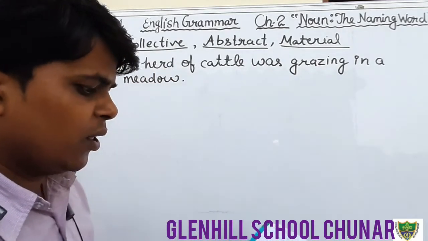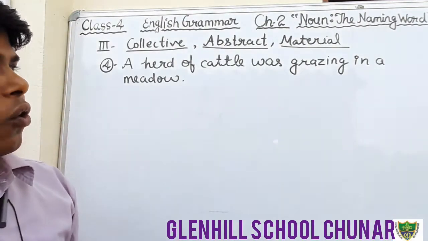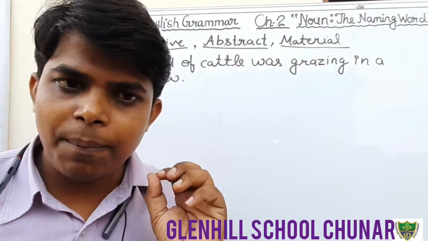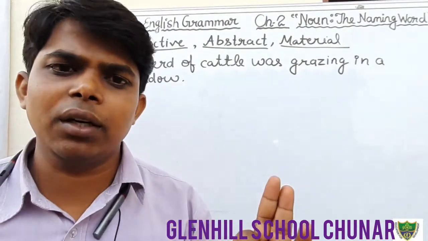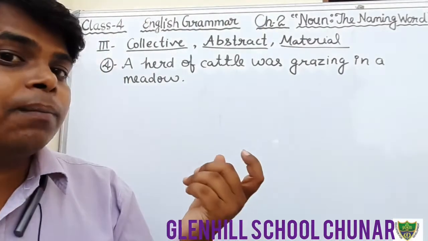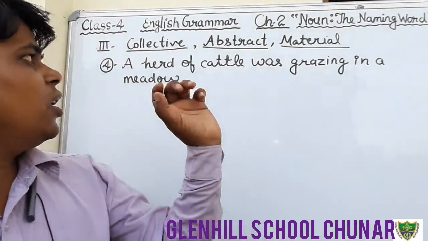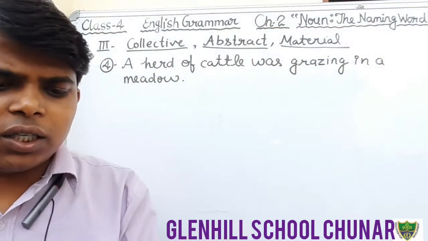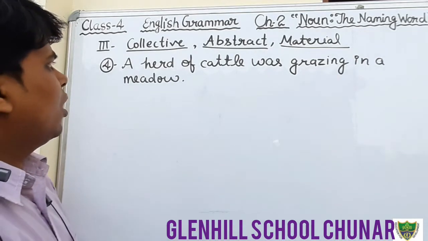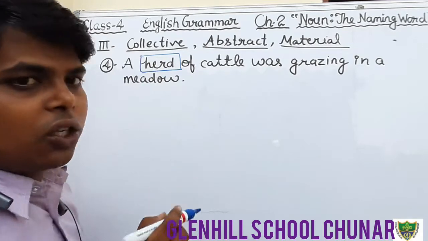Okay students, I have told you what is collective noun. Collective noun denotes the collection of anything, collection of persons or collection of living or non-living things, and there are some particular words that are used as collective nouns. So in this sentence, the word herd is used as a collective noun.